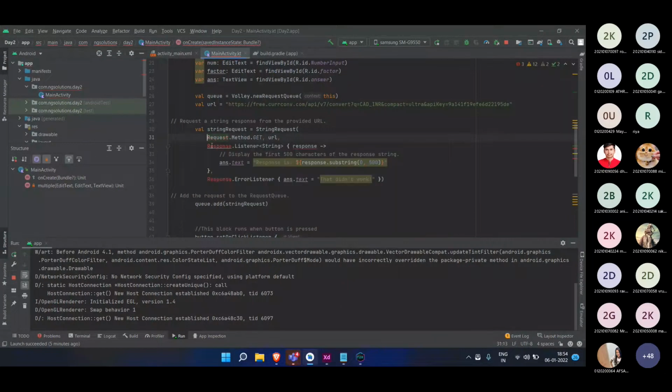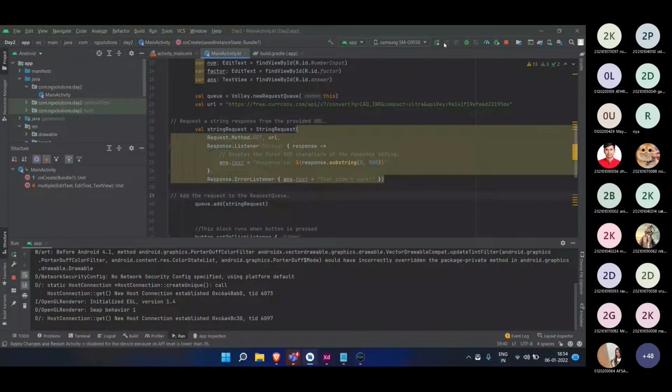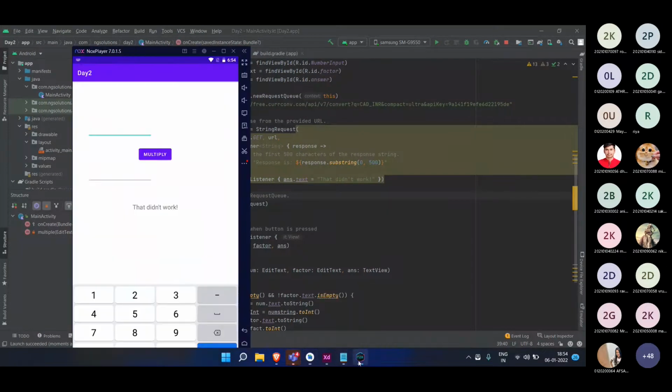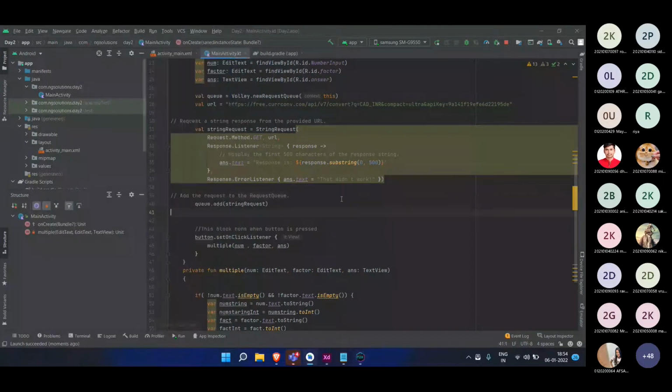Okay, I got it. I think I got it. Let me test and I will explain what might be the error over here. Let me see the first. Has it worked? No, it's not working yet. Response.substring, everything is okay, but we are not getting a response over here.